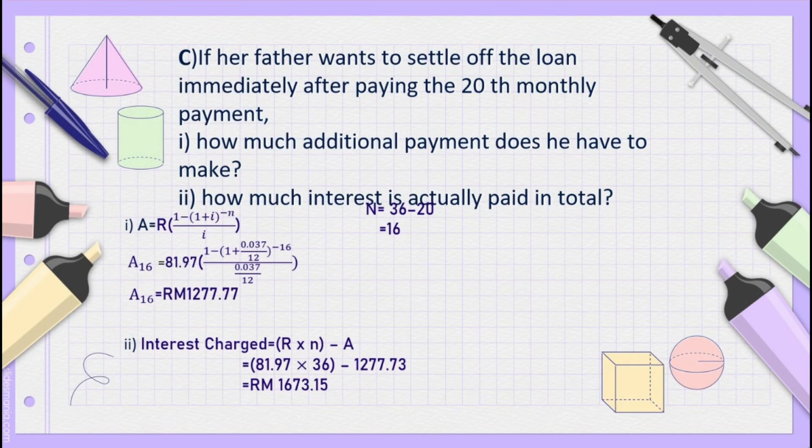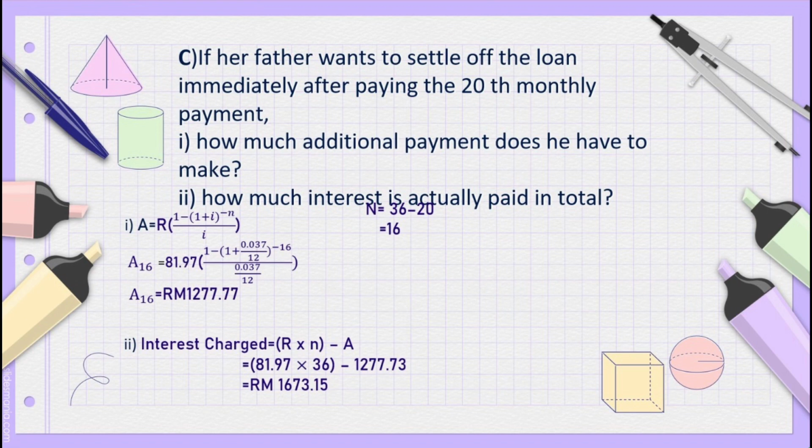For question C, if her father wants to settle off the loan immediately after paying the 20th monthly payment, number 1, how much additional payment does he have to make? And number 2, how much interest is actually paid in total? For question number 1, we are using the present value formula. Referring to the answer for question B, R is equal to 81 ringgit and 97 cents.